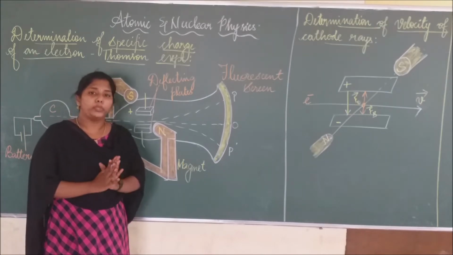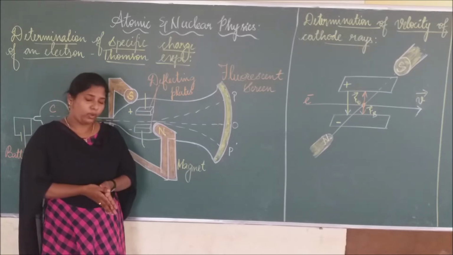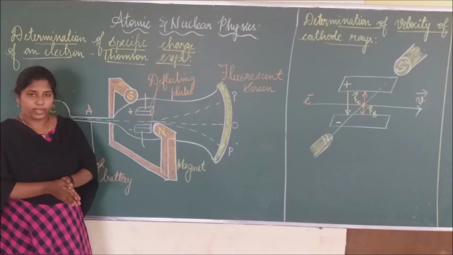Specific charge of an electron can be defined as the ratio of the charge per unit mass of the particle. The particle here is the electron. So it is the ratio of the charge to the mass of an electron.